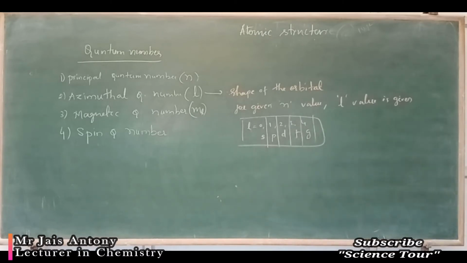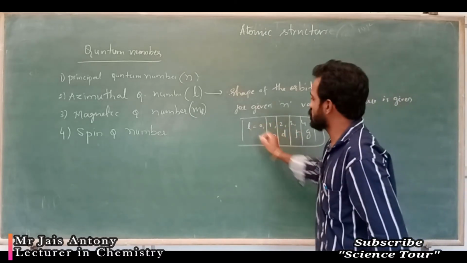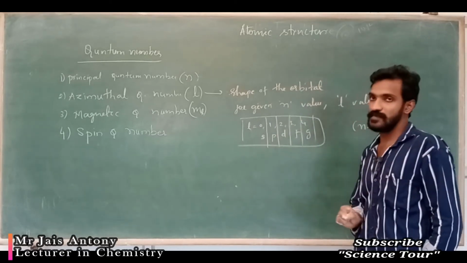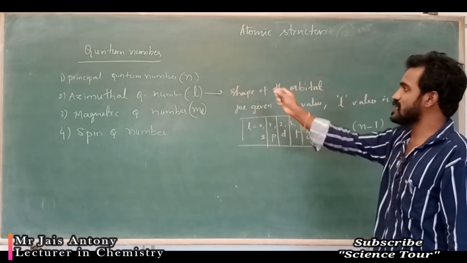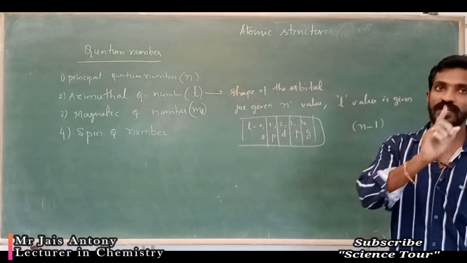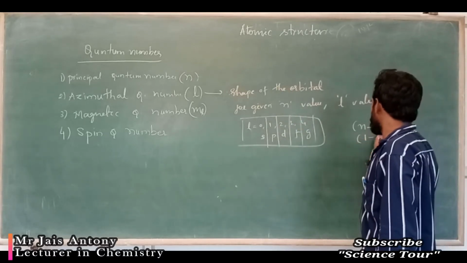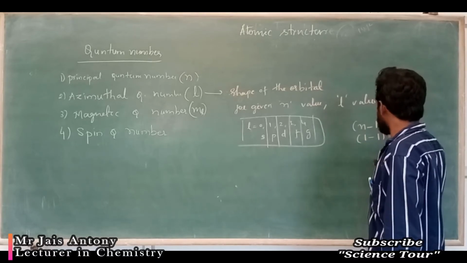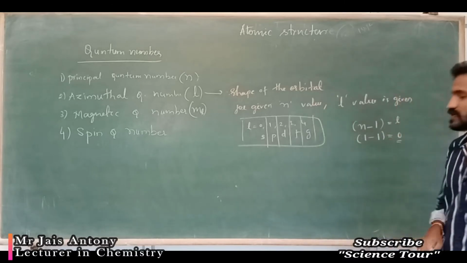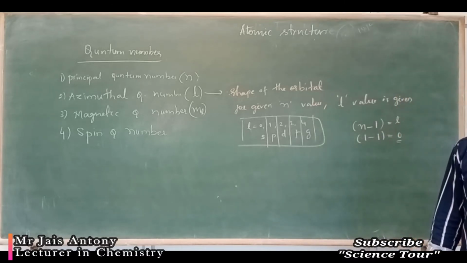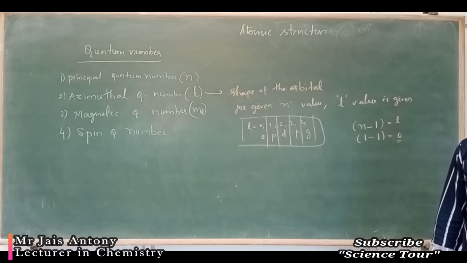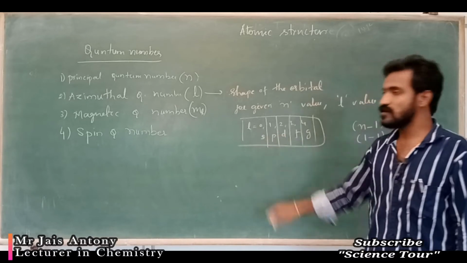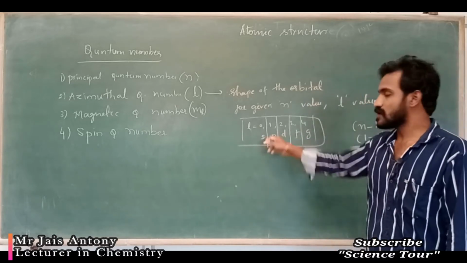Okay, my dear students, how to calculate the L value now? One formula is there: n minus 1. Suppose n, the principal quantum number, is 1. 1 minus 1 gives 0. That means L is 0. L is 0 means what? Which orbital, which subshell is it? S subshell. L is equal to 0, S subshell. You can call it subshell or orbital.